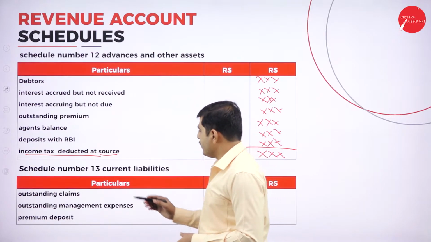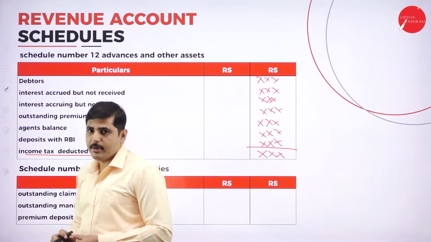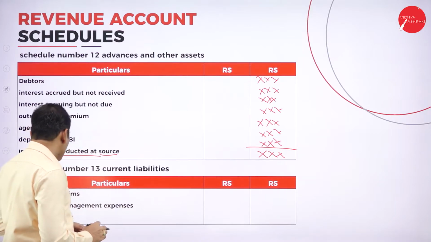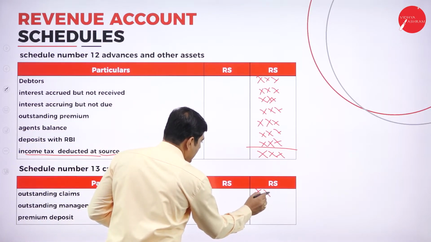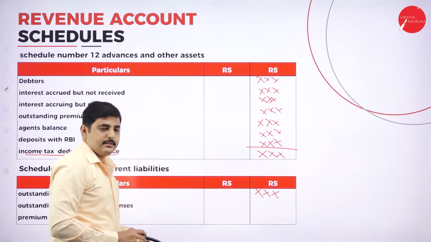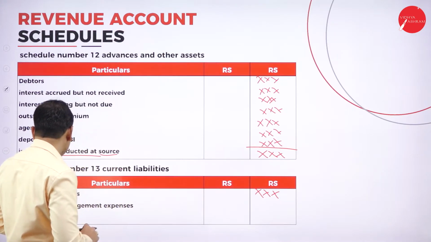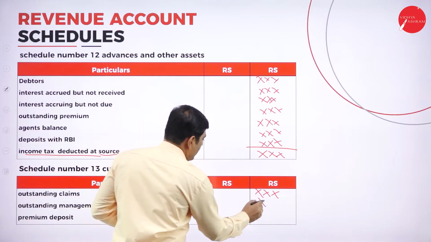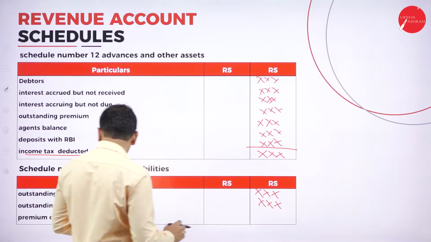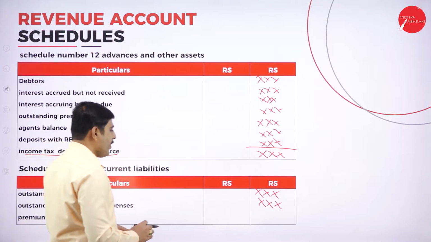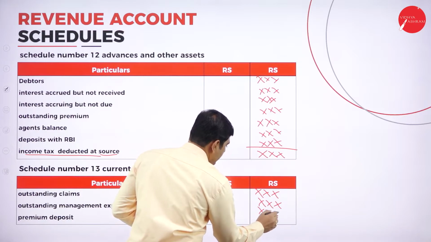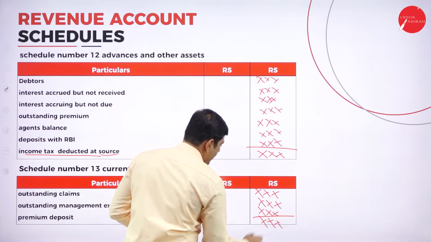Next one, schedule number 13, current liabilities. What are the current liabilities? Outstanding claims. So if the claims admitted but not paid is the outstanding claim. Next one, outstanding management expenses. So it is also one of the current liabilities. Next one, premium deposit is also current liability. Show it in the total second column.